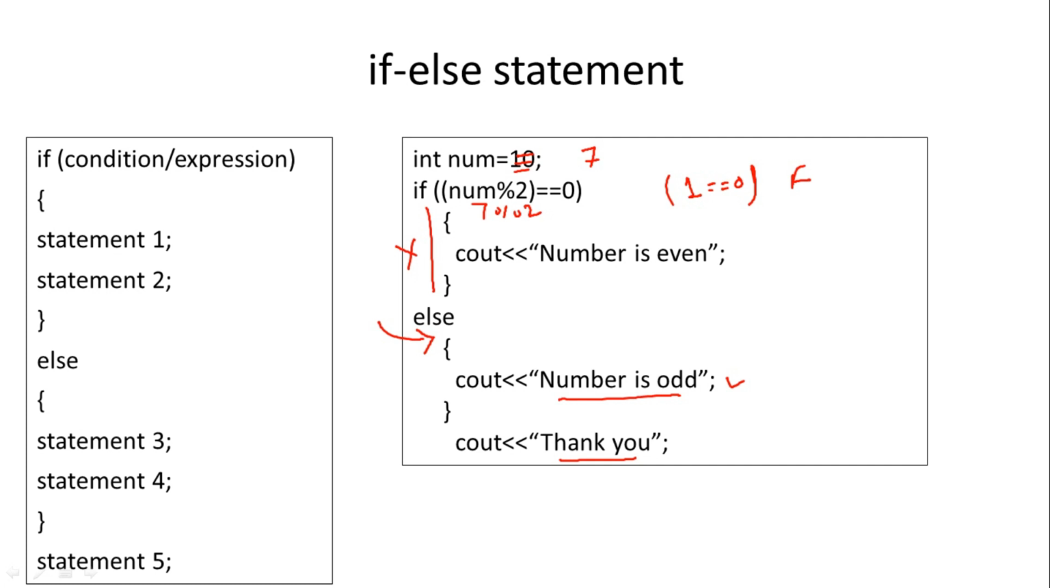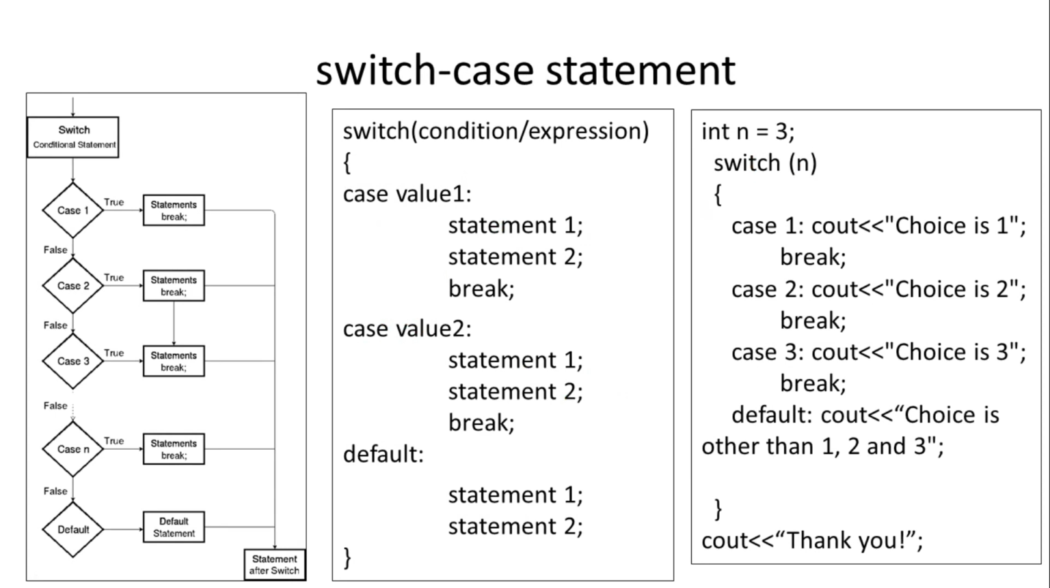Now the third conditional statement is the switch case statement. We have seen that the if statement is used for checking a single condition, and if else is also used for single condition checking, but with two options, true and false. In the if statement only true is specified, but if you want to check multiple conditions at a time using a single statement, then the switch case statement will be used.